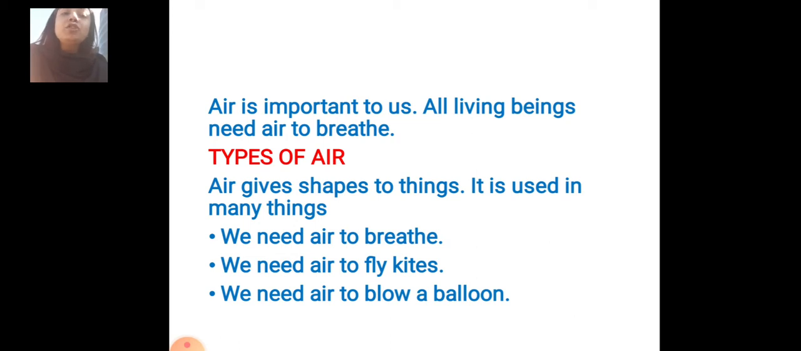Air is important to us. Yes, air is important to us. All living beings need air to breathe. We need air to breathe, students.